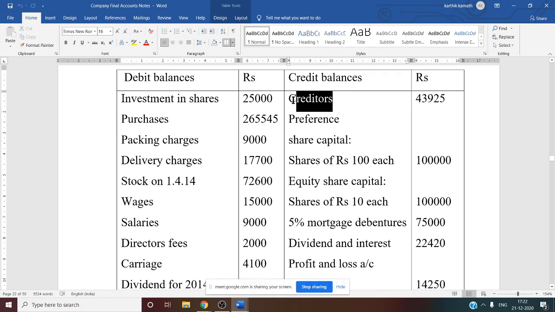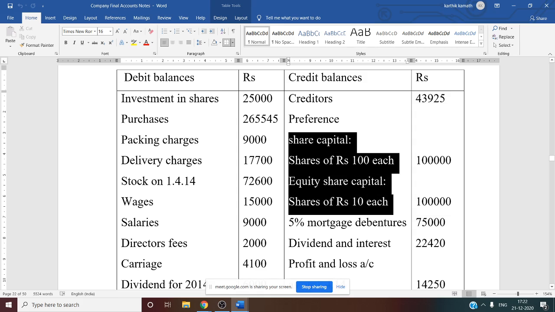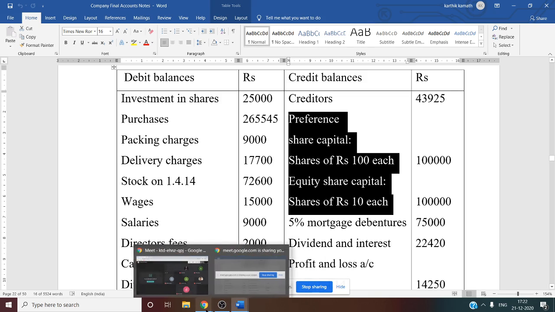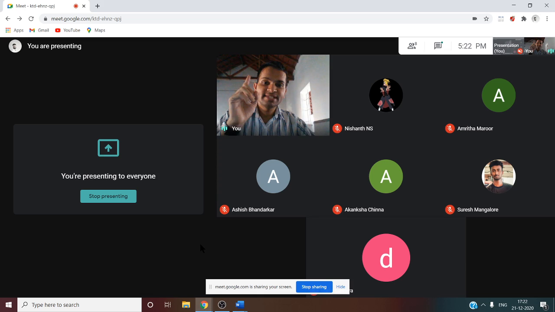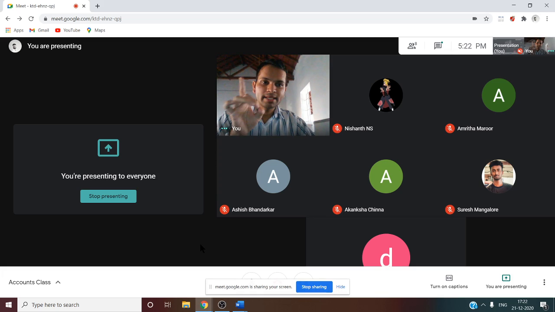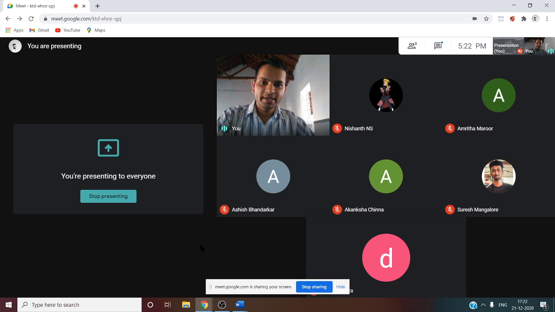Credit balance, creditor is given, so creditor is a trade payable. Trade payable, working note number 8. There you have to show this information. Next two things: preference share capital, shares of 100 each, that is 1 lakh, and equity share capital, shares of 10 each, 1 lakh. So two types of share capital are given. So this is working note number 1, share capital. There you have to show these two pieces of information.